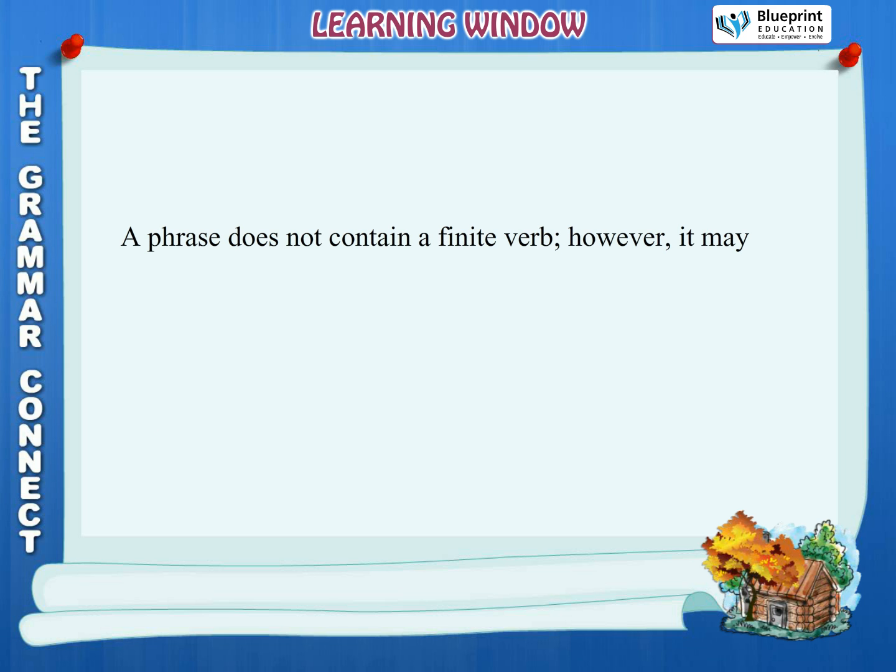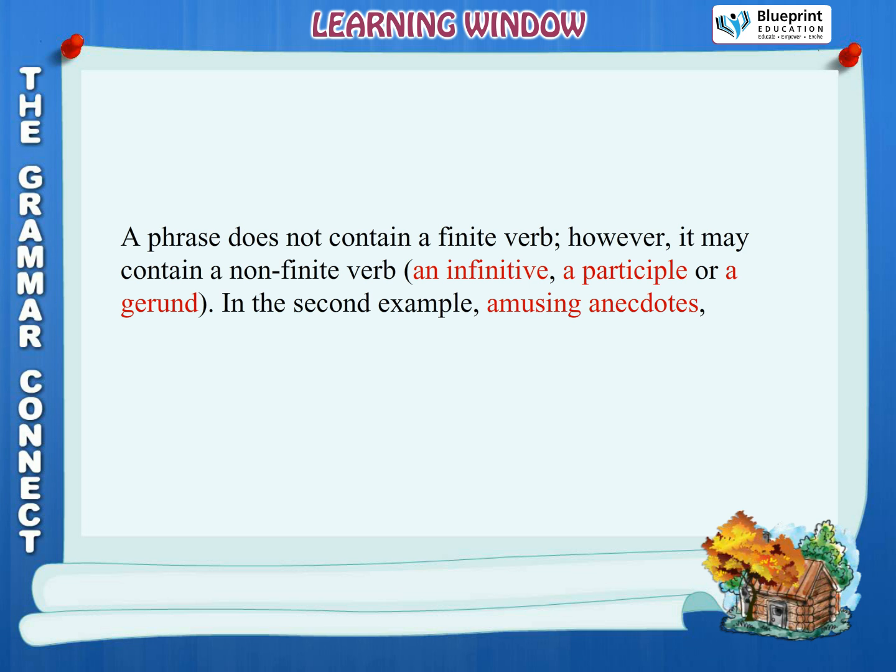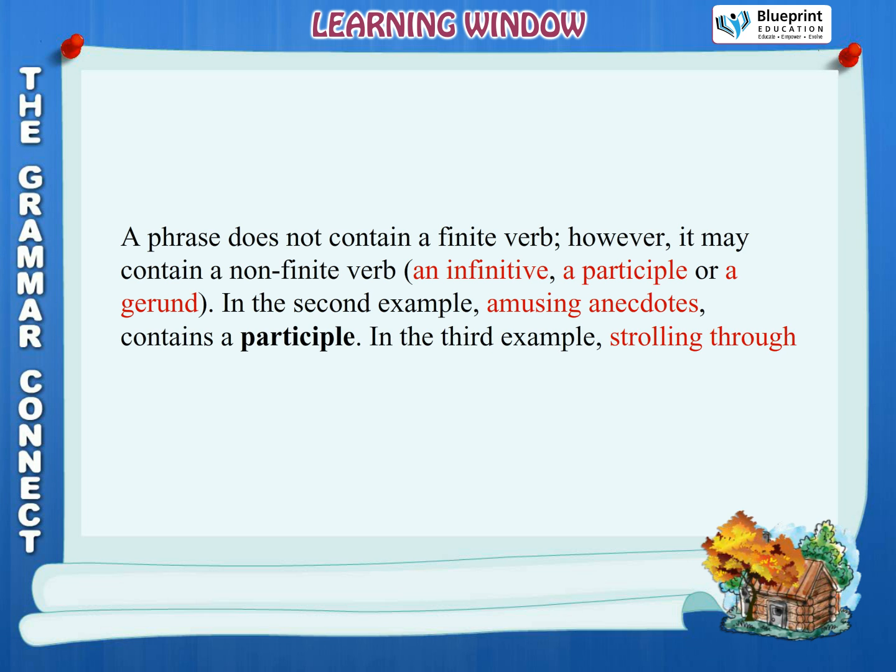A phrase does not contain a finite verb. However, it may contain a non-finite verb, an infinitive, a participle or a gerund. In the second example, amusing anecdotes contains a participle. In the third example, strolling through the garden contains a gerund.